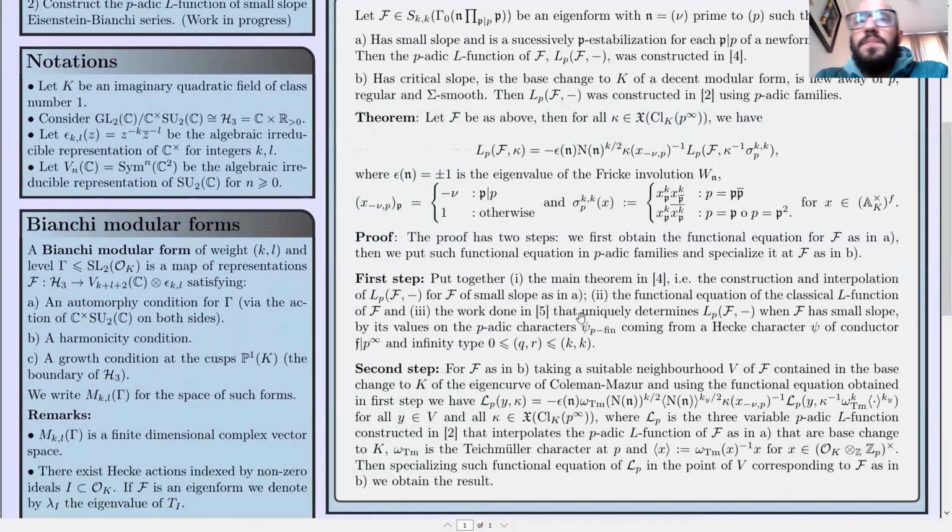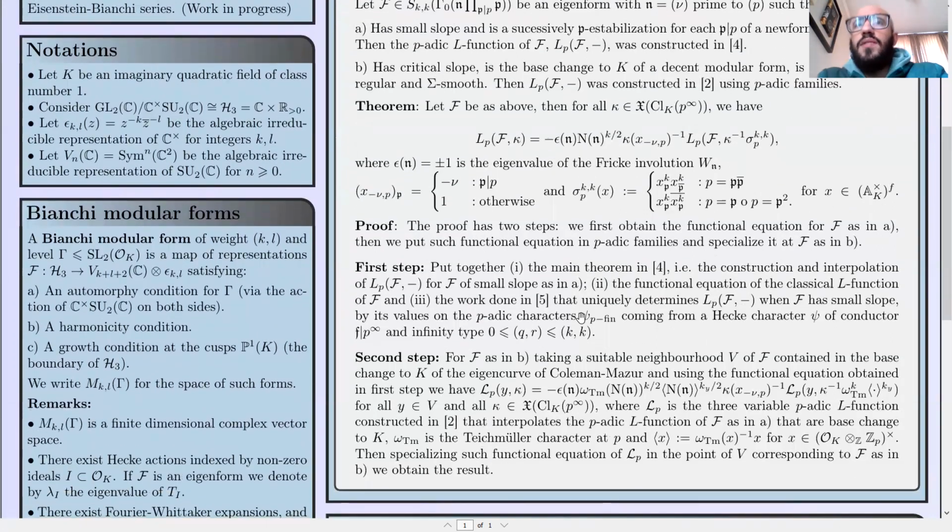For the proof, there are two steps. The first one is to obtain the functional equation for F as in A, and then we put this functional equation in p-adic families and specialize it at F as in B, obtaining the result in case B.